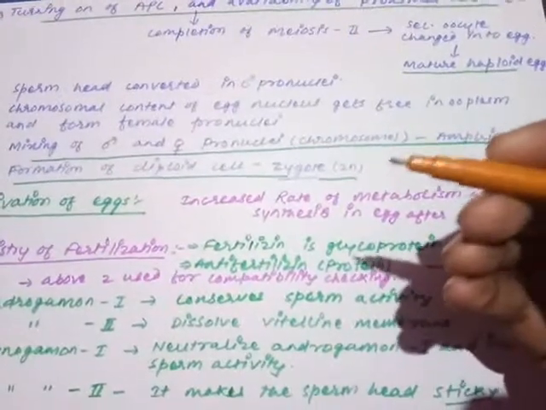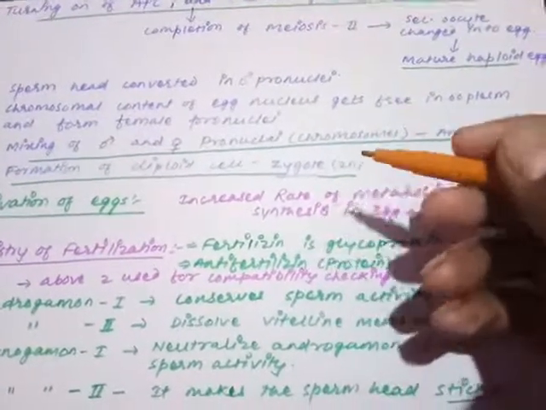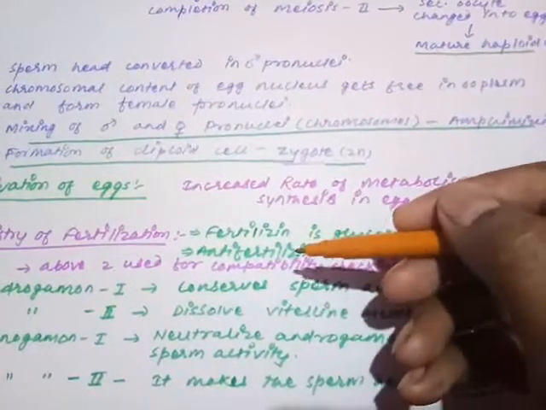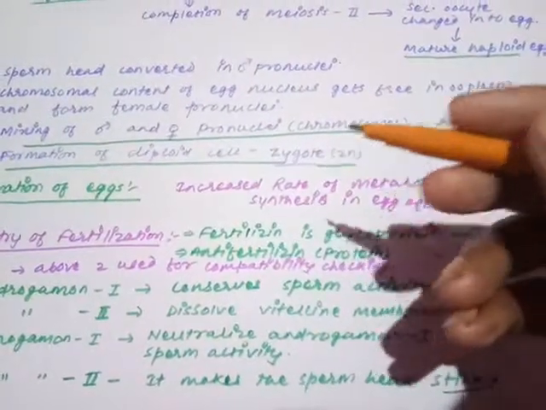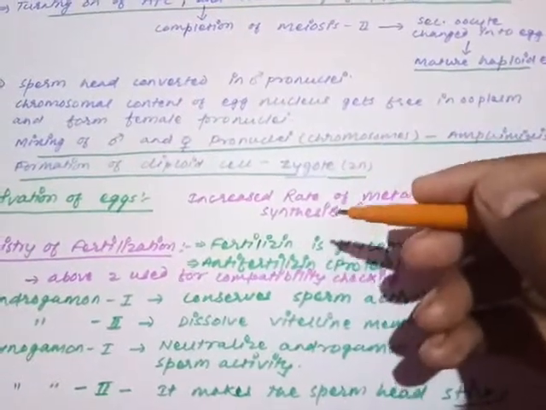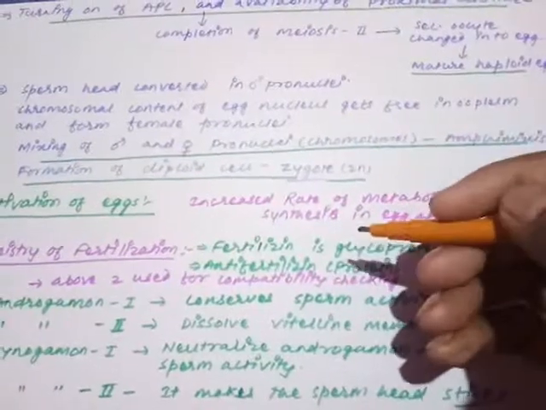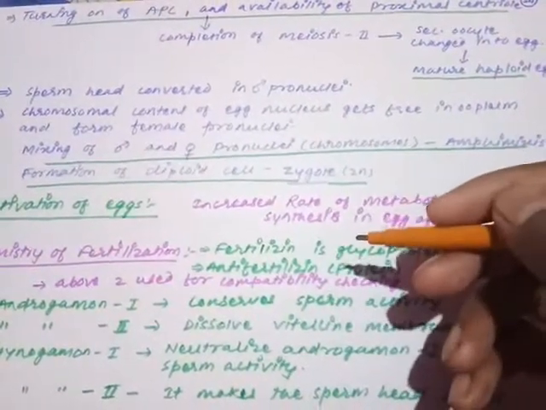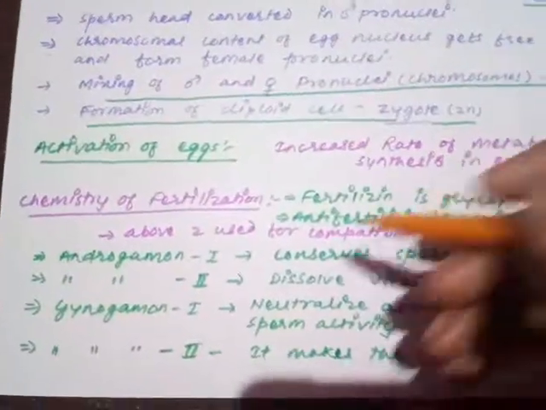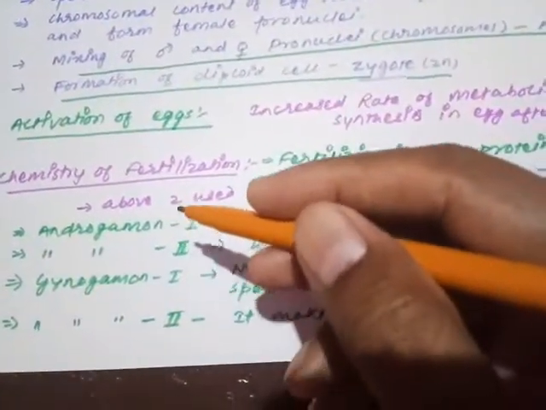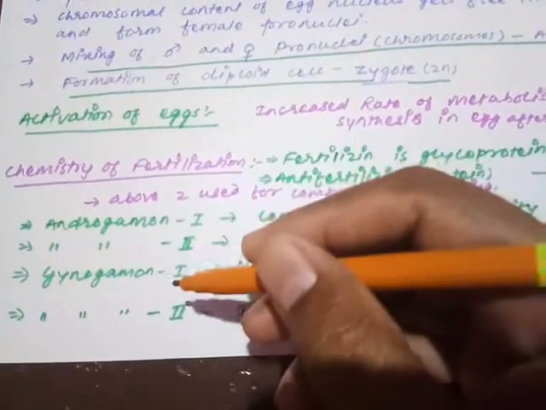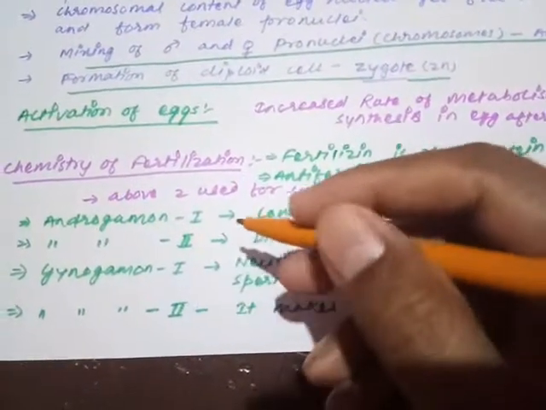Identification of the particular type of sperm is needed, and that is done by the use of fertilizin and anti-fertilizin. Fertilizin is unique for its own anti-fertilizin. When these chemicals match each other, only then is the sperm allowed to perform the penetration reaction, the acrosomal reaction and others. Some more chemicals are there. Two types of chemicals are there, androgamone and gynogamone. Androgamone means released from the sperm, gynogamone means released from the egg.